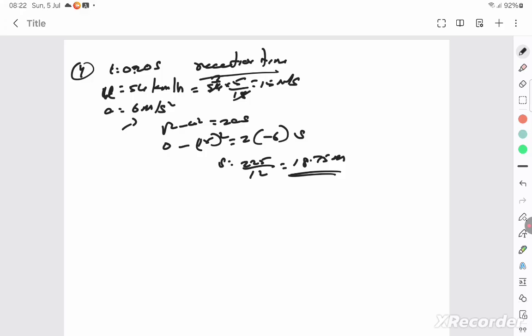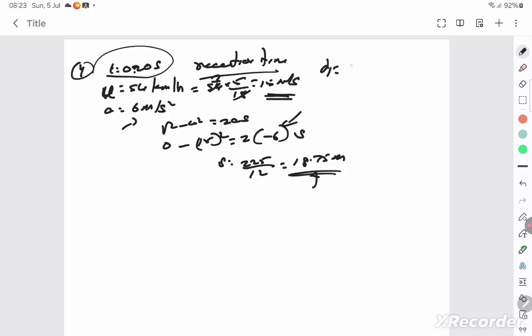Now, even before this, when he starts decelerating, correct? That is the distance moved when he starts decelerating. But even before that, was he continuing to move? He was continuing to move at constant speed. Speed is 15, and he was moving initially for a time period of 0.20 seconds. A driver takes 0.2 seconds to apply the brake. In that time he would have moved some distance, right?